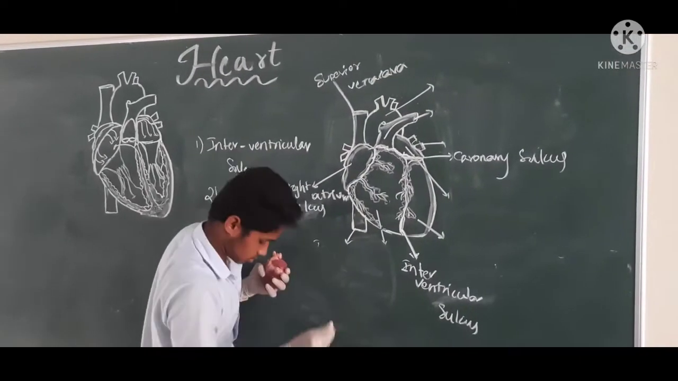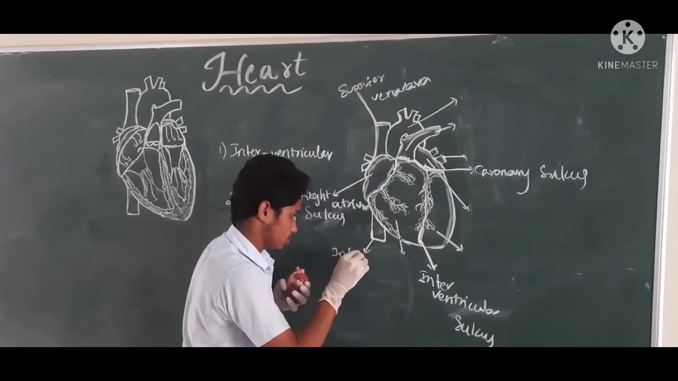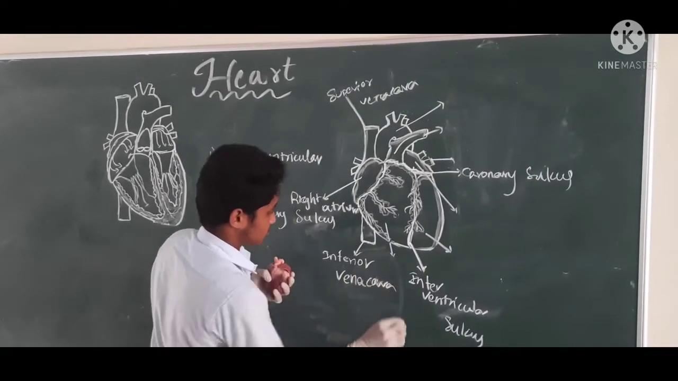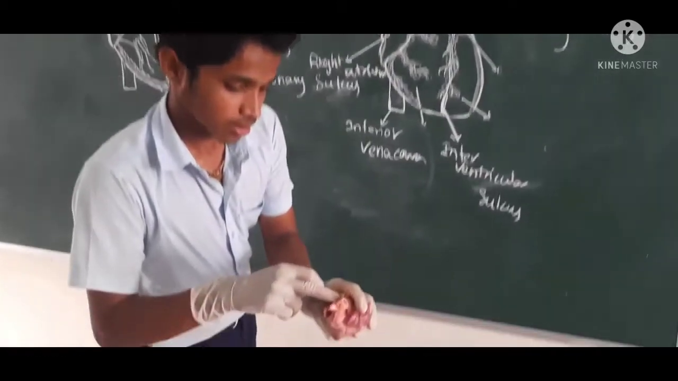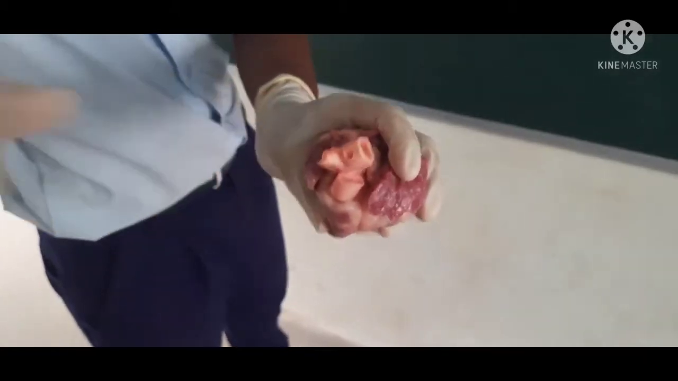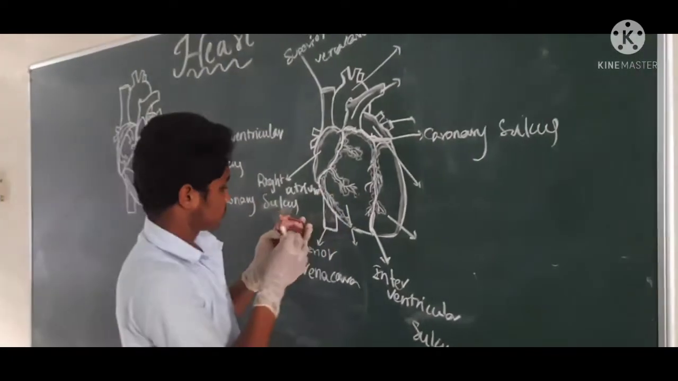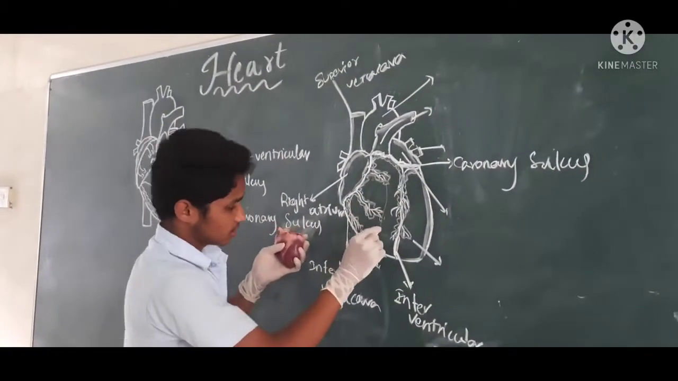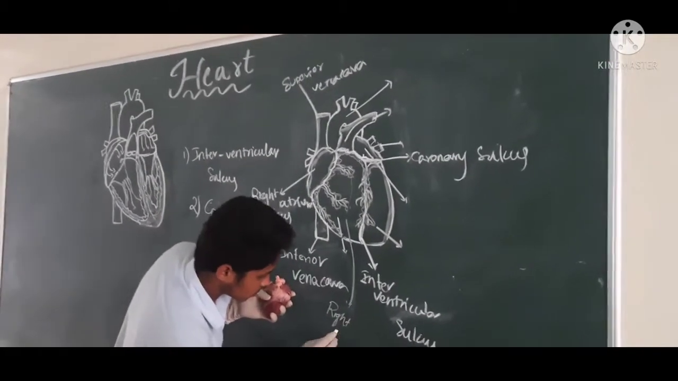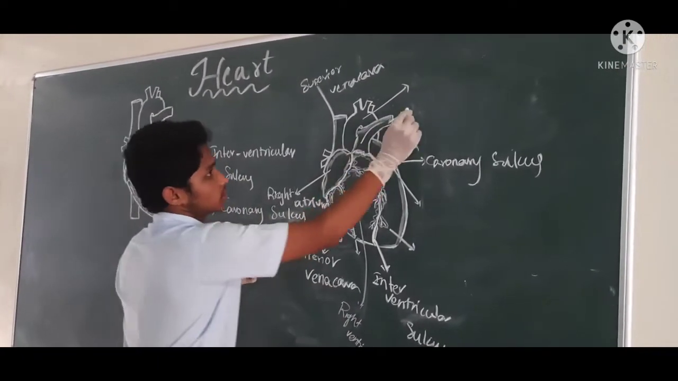And this is the inferior vena cava. See here, this is the superior vena cava. And this is the right ventricle. And this is the pulmonary artery.